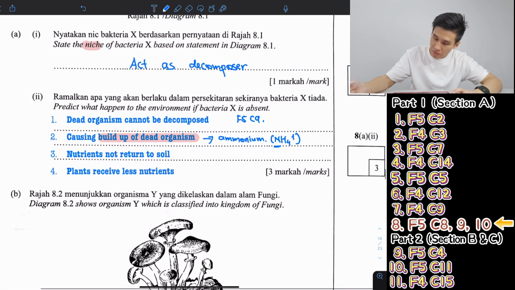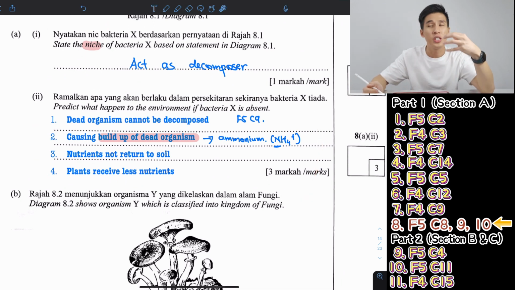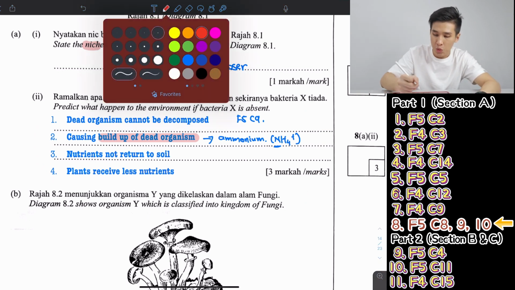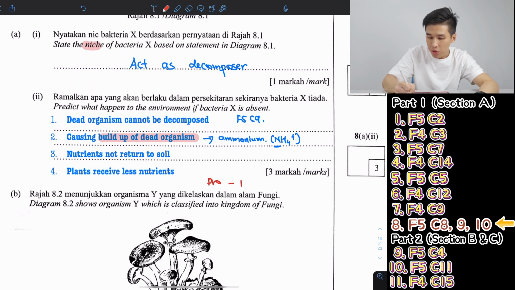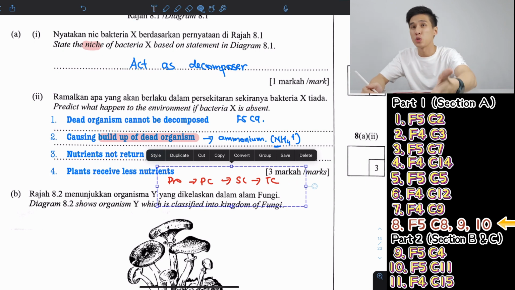Now, if you don't understand what the meaning of this is, decomposers basically balance up the food chain. So we know our food chain, we have producer, we have the primary consumer, herbivores, we have secondary consumer, and then we have tertiary consumer. Now, if you look at this food chain, the producer provides for everyone, but no one provides to them in return.